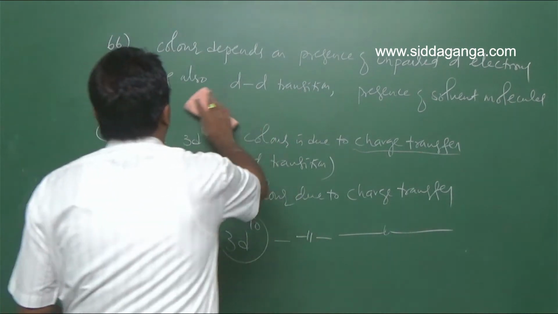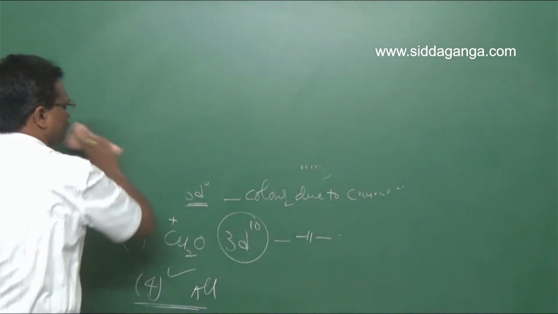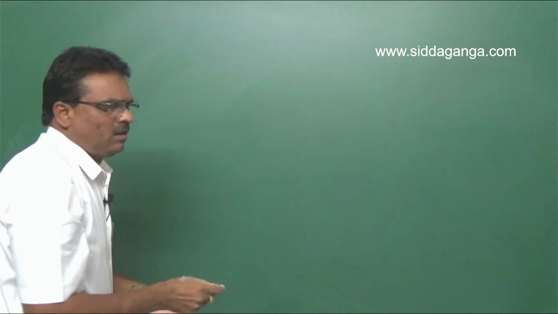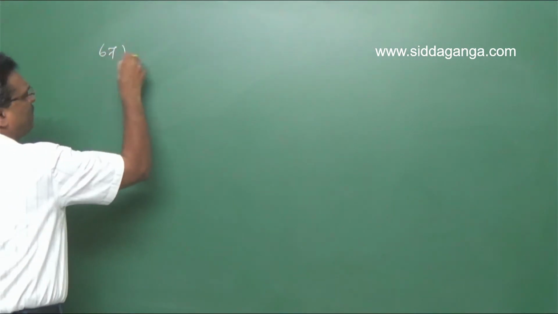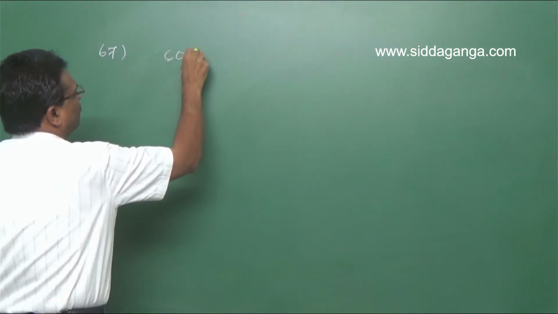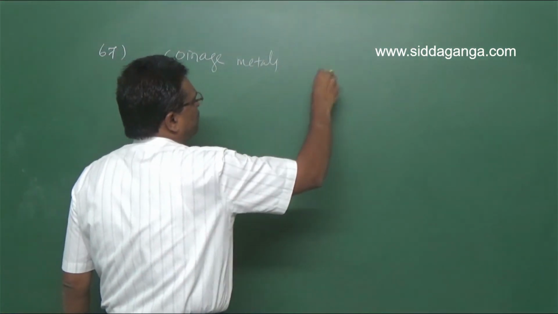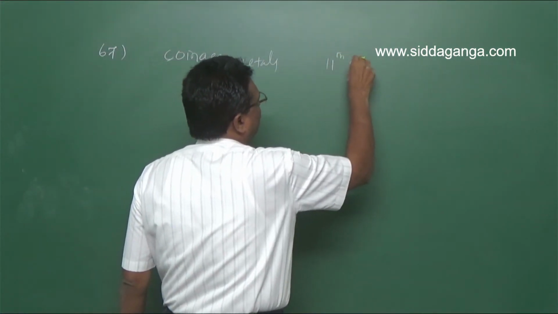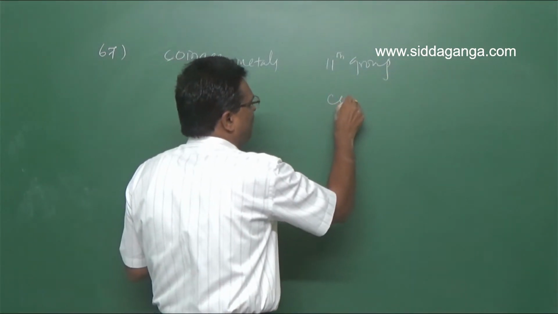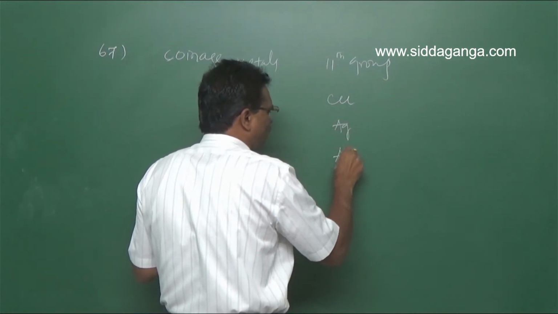So coinage metals, 11th group. 11th group means copper, silver and gold.